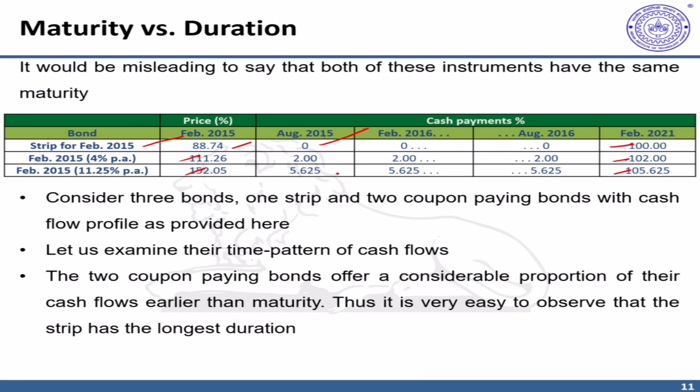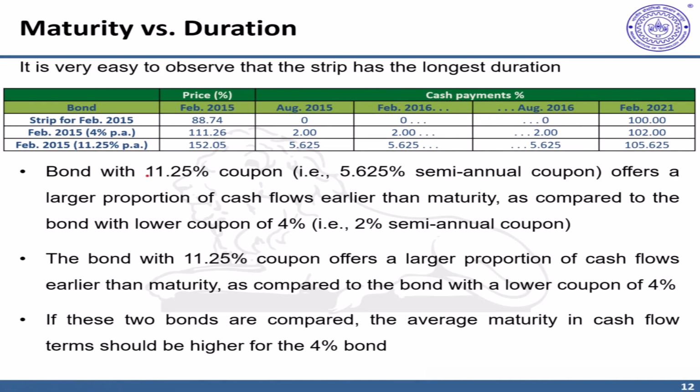Let us examine the time pattern of cash flows. First and foremost, the two coupon paying bonds offer a considerable proportion of their cash flows earlier in time as compared to this strip, because there are no coupons with this strip. The bond with 11.25% coupon, the last one, offers a larger proportion of cash flows earlier than maturity as compared to the bond with the 4% coupon. Now, the most delayed cash flows appear with the strip, and it is very easy to understand that this bond would have its maturity same as duration, which in this case appears to be 6 years.